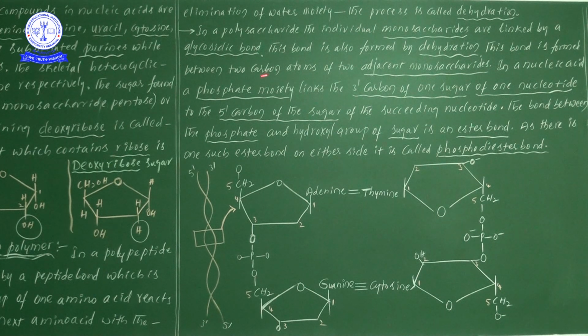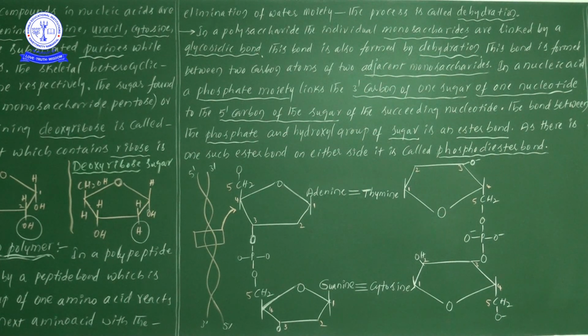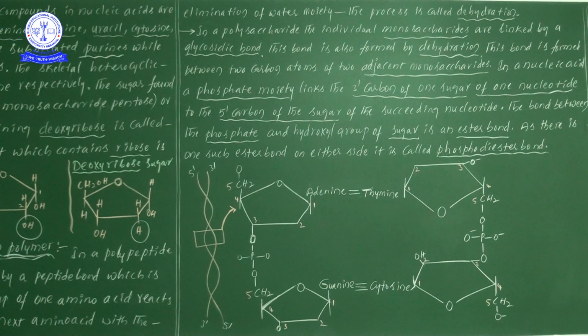This bond is formed between the carbon atoms of two adjacent monosaccharides. So between the two monosaccharides, we will observe the formation of a glycosidic bond, and when the glycosidic bond forms, water is eliminated. When water is eliminated, we consider that process as dehydration. Let us move forward.